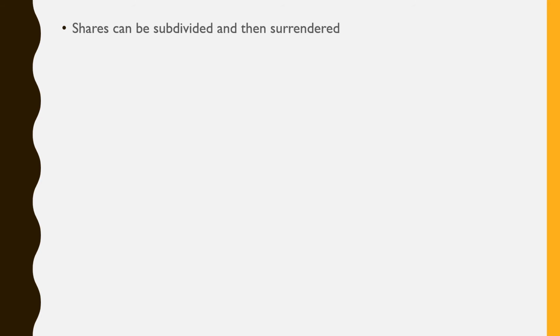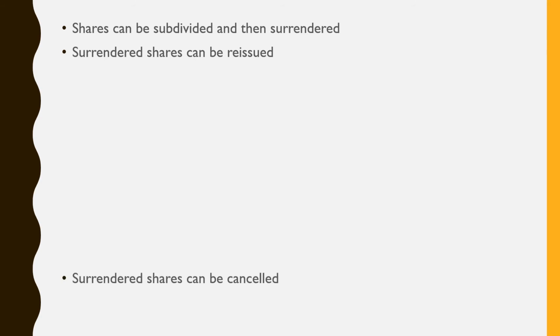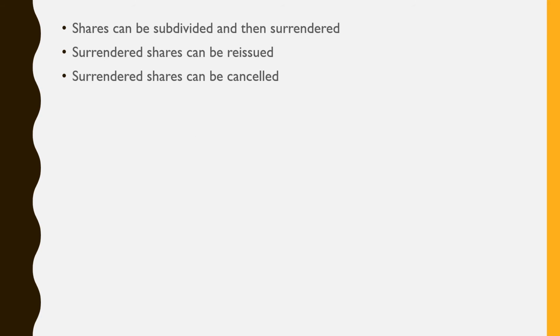Shares can be subdivided. That means they can be changed to smaller denomination and then shareholders can be requested to surrender. Such surrendered shares can be reissued. The company can reissue such surrendered shares, or the company can cancel these surrendered shares. Both options are there for the company. The board of directors will decide and the scheme will be approved in general meeting. So shareholders are going to decide their fate.